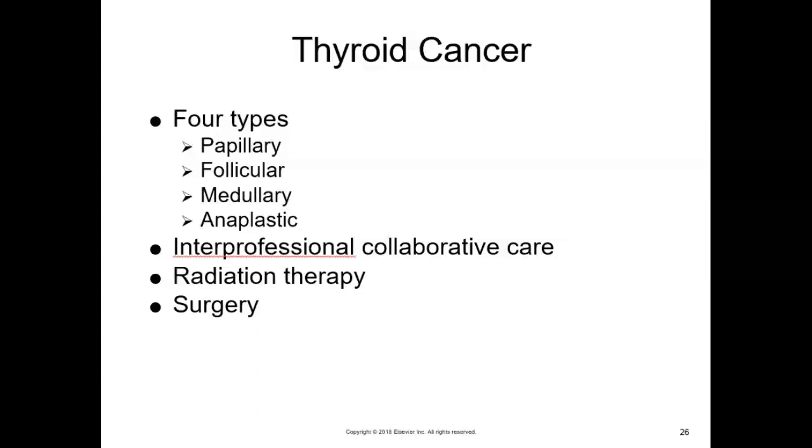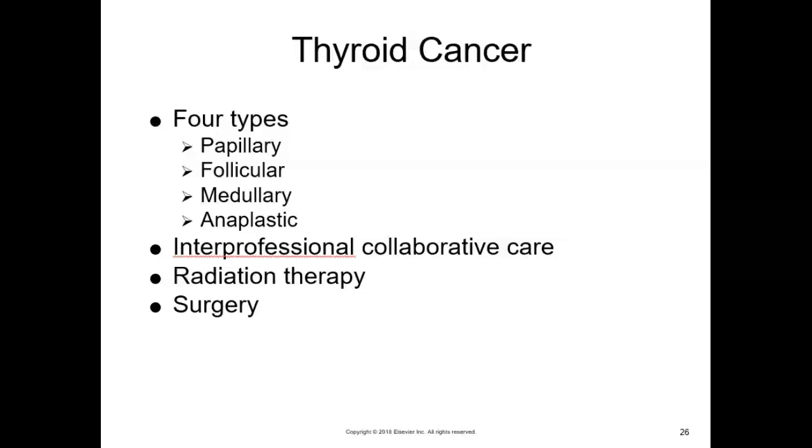Medullary carcinoma is most common in patients older than 50. This tumor usually secretes a variety of hormones. Anaplastic carcinoma is a rapidly growing aggressive tumor that invades nearby tissue. Symptoms include stridor, hoarseness, and dysphagia. The hallmark of thyroid cancer is elevated serum thyroglobulin levels.